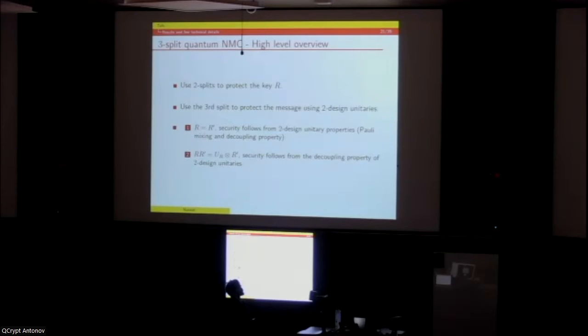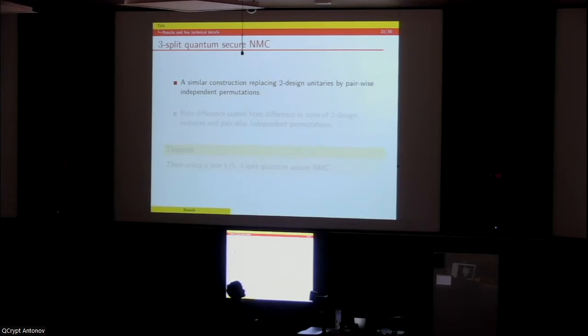Then we have the much stronger property that R looks uniform and independent of R prime. This is a very nice property that we get from two-source non-malleable extractors. And once we have this in the second case, the decoupling property of two-design unitaries gives us the desired non-malleable security.